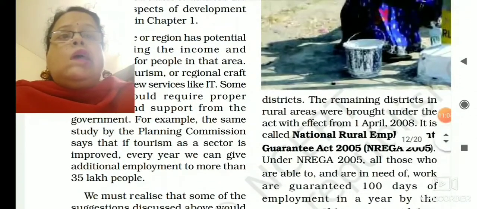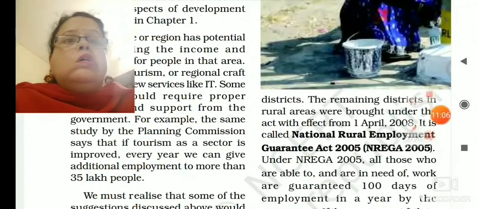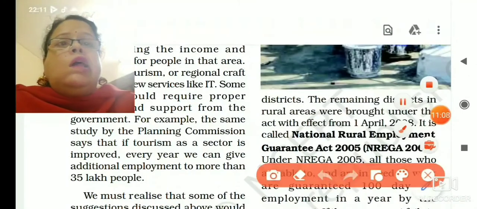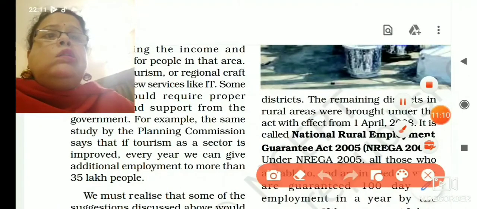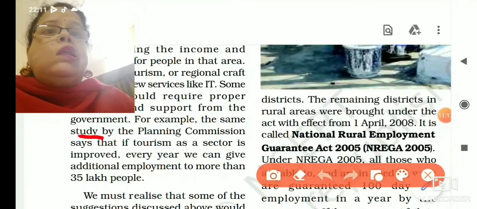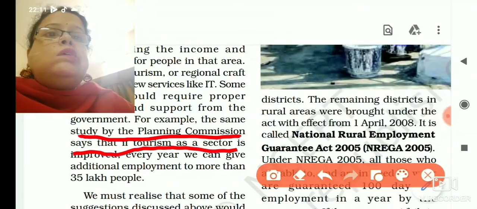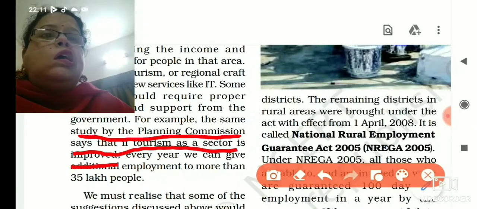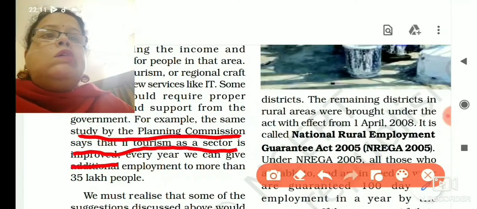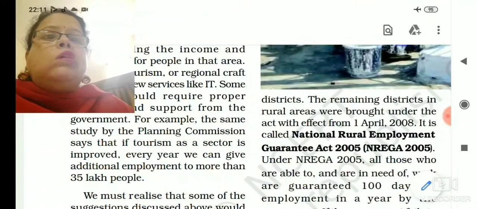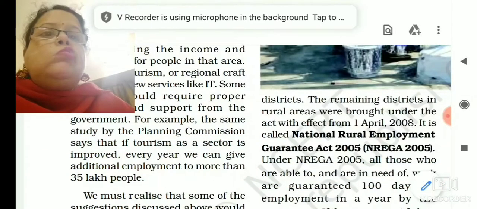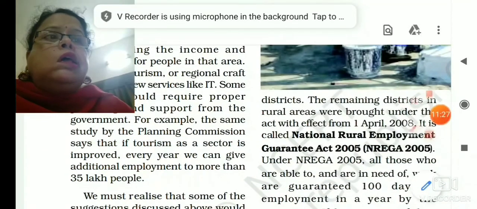It is said that, see here the line, for example, the same study by the Planning Commission says that if tourism as a sector is improved, every year we can give additional employment to more than 35 lakh people.